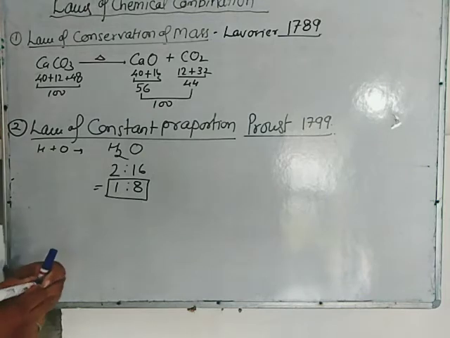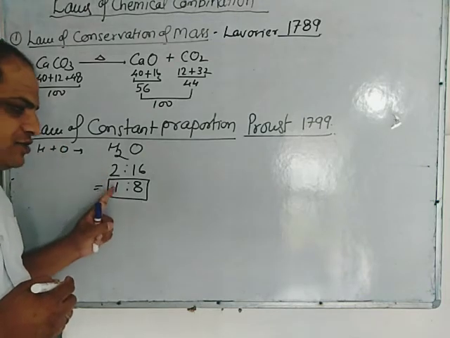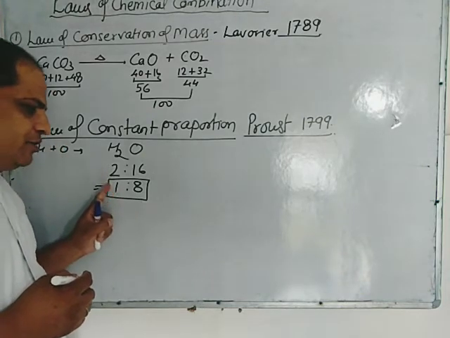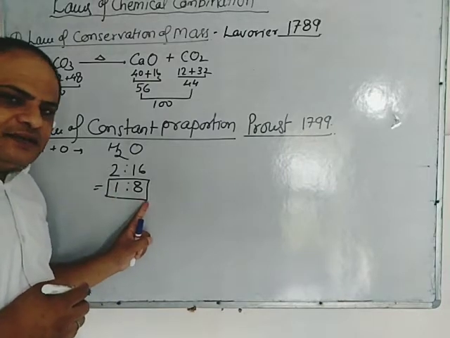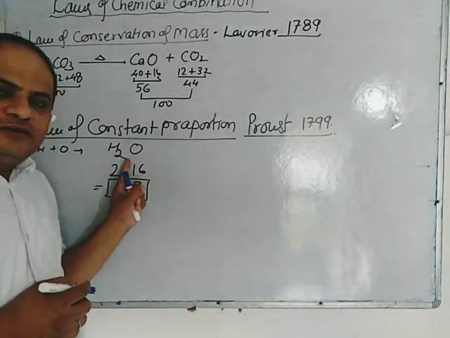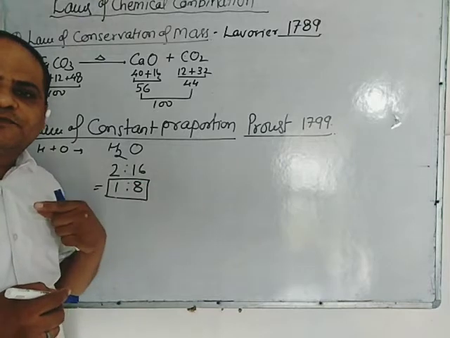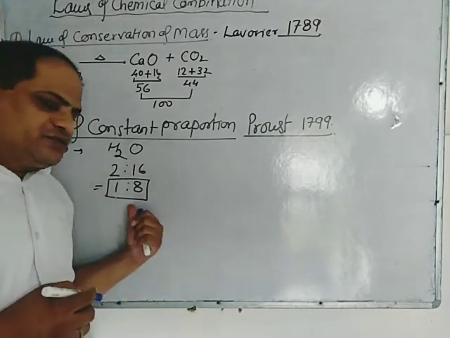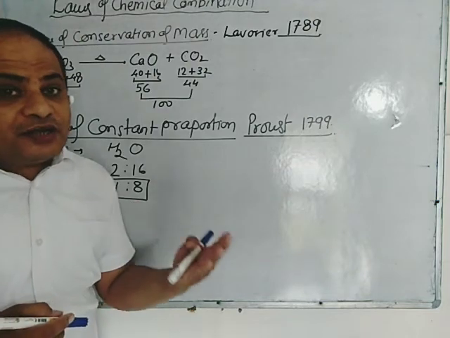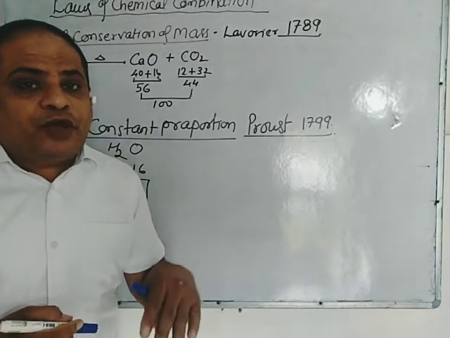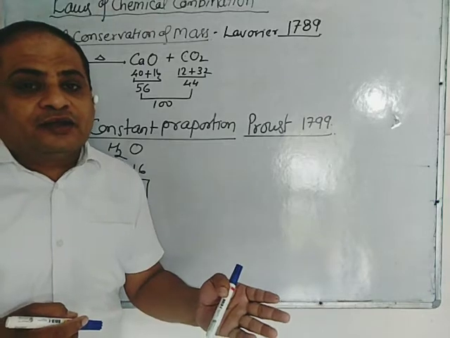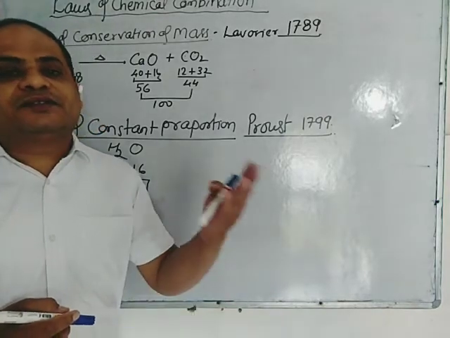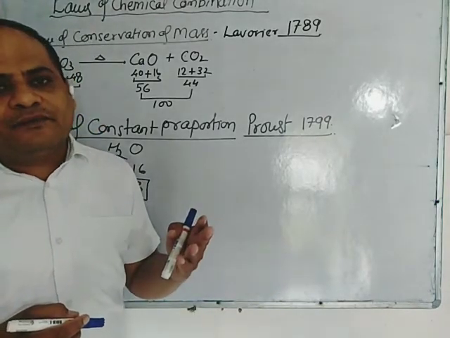So according to this law, the ratio of mass of hydrogen and oxygen in water will always be 1:8, will always be found same whether the water is obtained from tube well, pond, lake, river or sea, or synthesized in lab.